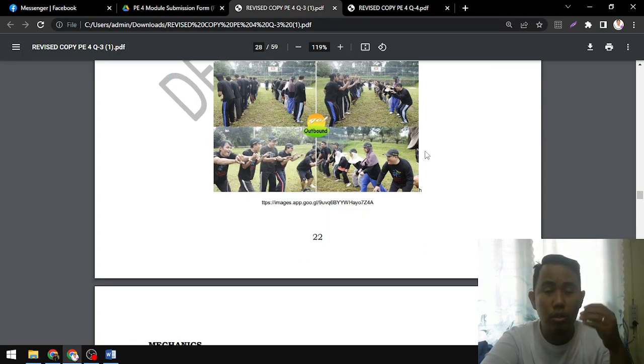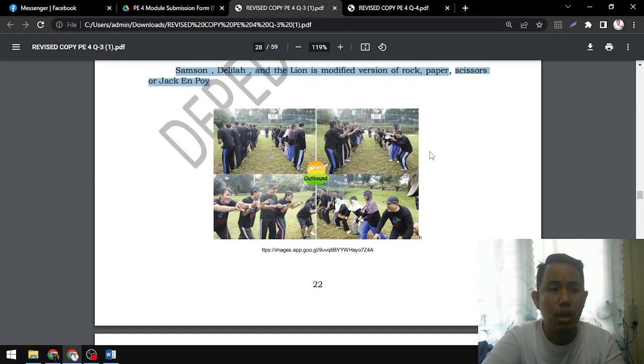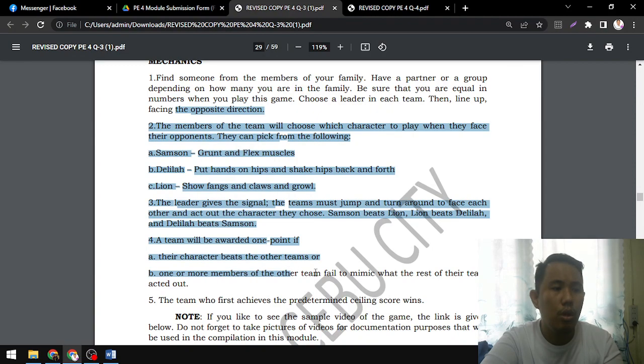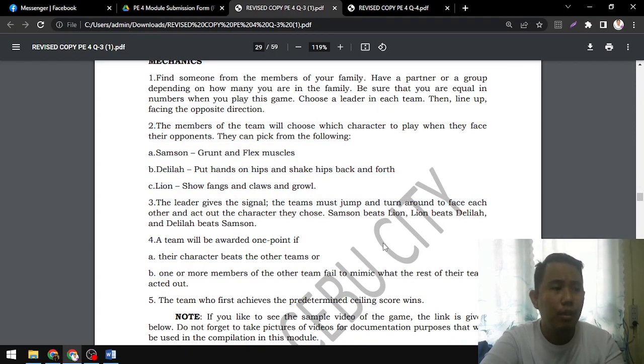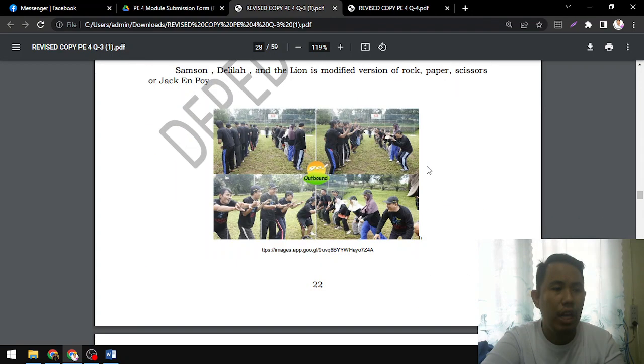But make sure that there is evidences for this. Again, take note when you submit. If you're printed, make sure you have a hard copy of a picture doing the activities. This is a form of evidence that you guys are doing it, right? But again, para dili kayo mong gastuhan sa printed, you can always use our dual forms. So it says here, mo ni ang mechanics na to, you are told to play Samson and Delilah, and you will be doing it day 1, 2, 3, 4, 5, 6, and 7. Okay? So put everything that's in here, fill it out.